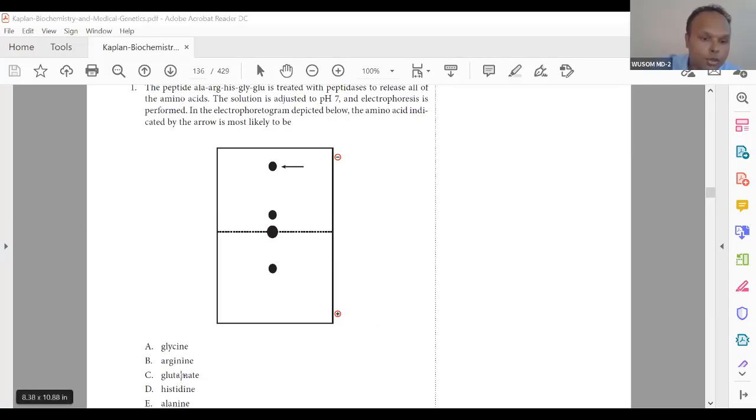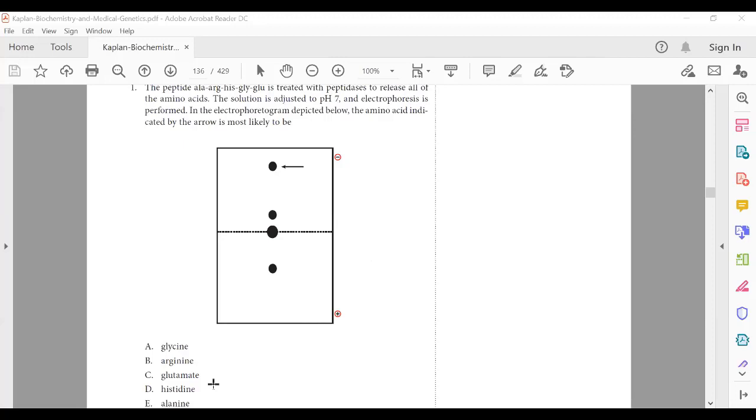And then, don't you think histidine has? Yes, it does also. So why not histidine? Why only arginine? You are right, but why? Could it be that arginine has a greater positive charge? Very good, that is a good answer. It has a greater positive charge than histidine.